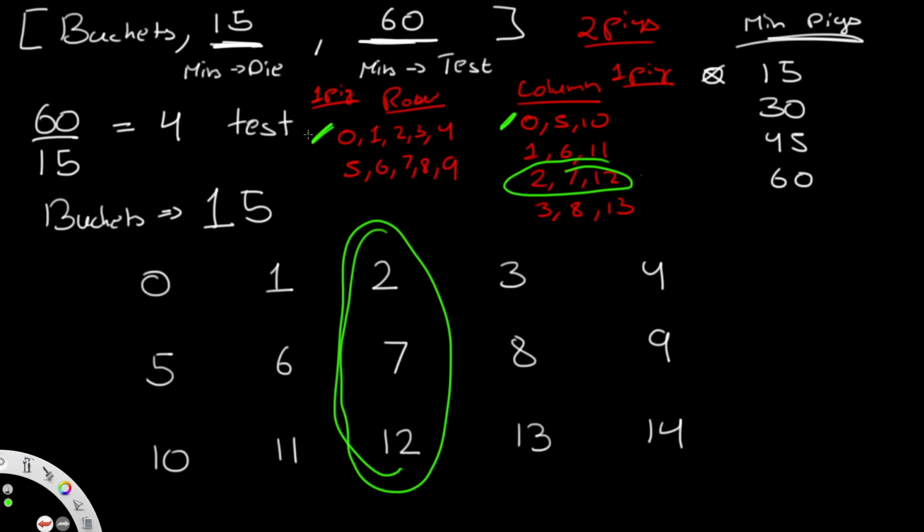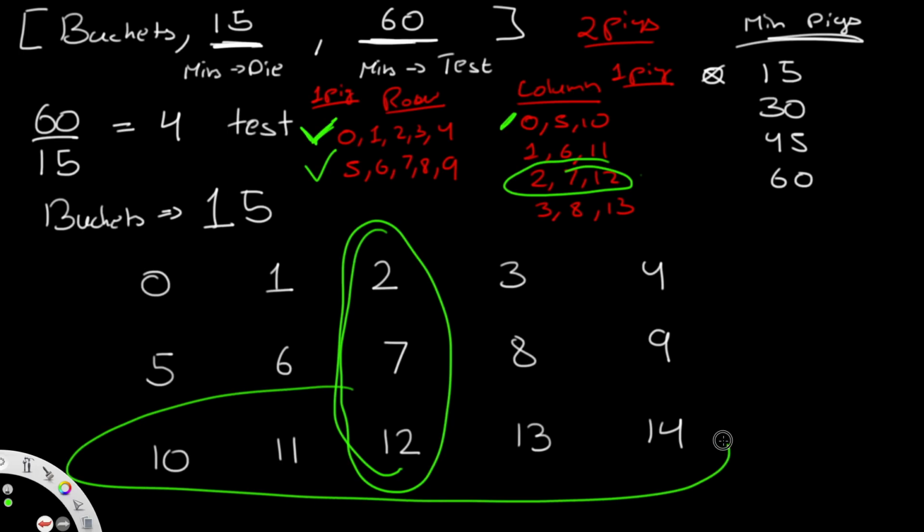But let's say the pig lives over here. It lives at 0, 1, 2, 3, 4. It also lives at 5, 6, 7, 8, 9. So in that case, if it lives in the first 2 rows, we know that it is not going to live on the 3rd row. So now we know that this over here is the row that we're looking for.